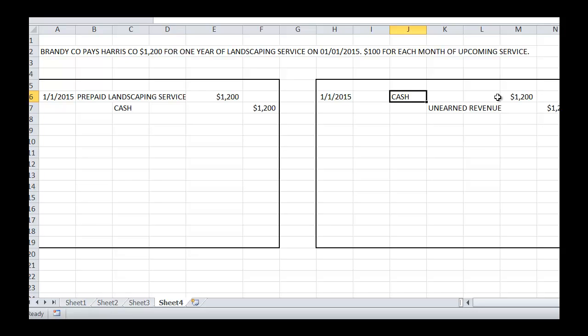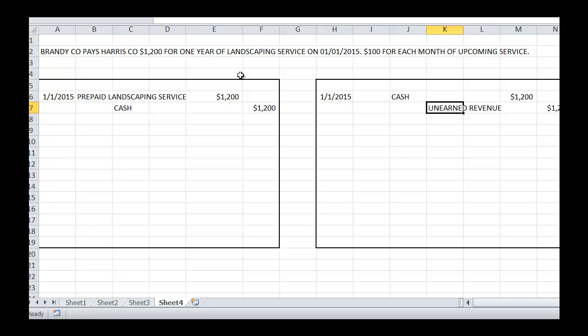They have received $1,200 and they haven't done anything yet. That's why this is a liability, unearned revenue. We've received payment, but we have yet to perform our service. So we owe Brandy Company something, and what we owe Brandy Company is the performance of the service. Another way to think about it is if we didn't do the landscaping, then we would need to give the money back, right? So this is the entry that would originally take place when the cash exchanges hands.